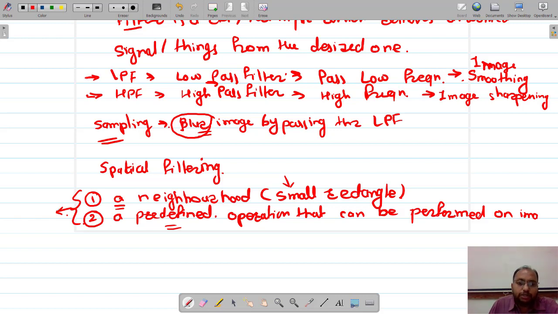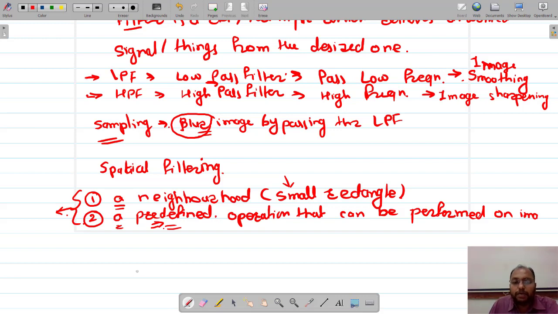So those are nothing but your predefined operations or predefined filter masks which are available in that software or application. Is that fine? So those are nothing but predefined operations or predefined filter masks, let us say a black and white filtering mask or a vintage type of filtering mask, like that, okay. So different types of predefined filter masks are also available in applications, okay.